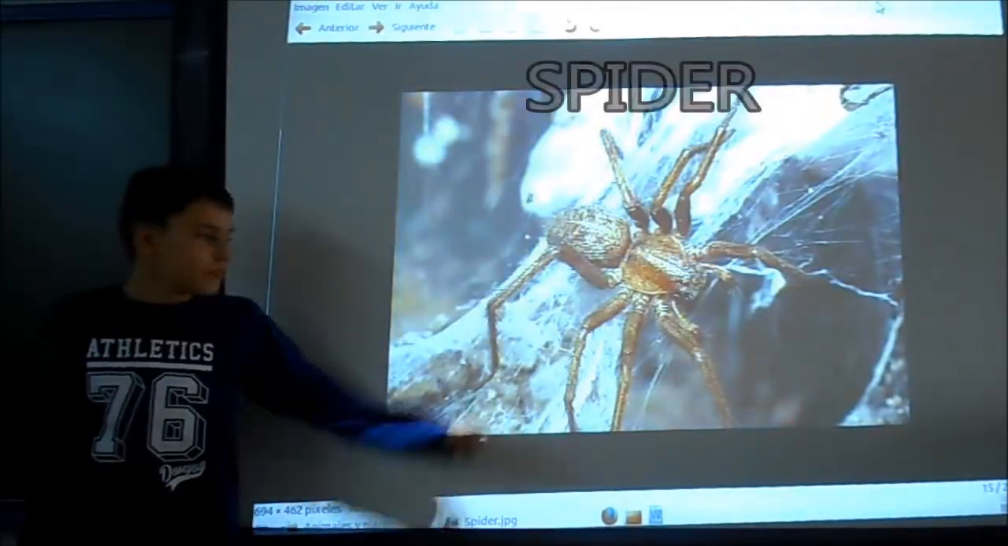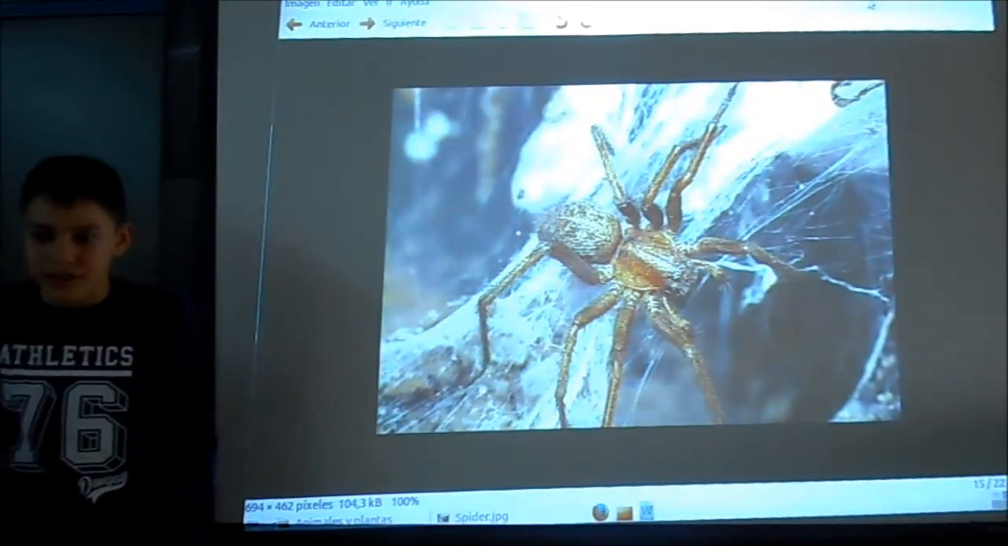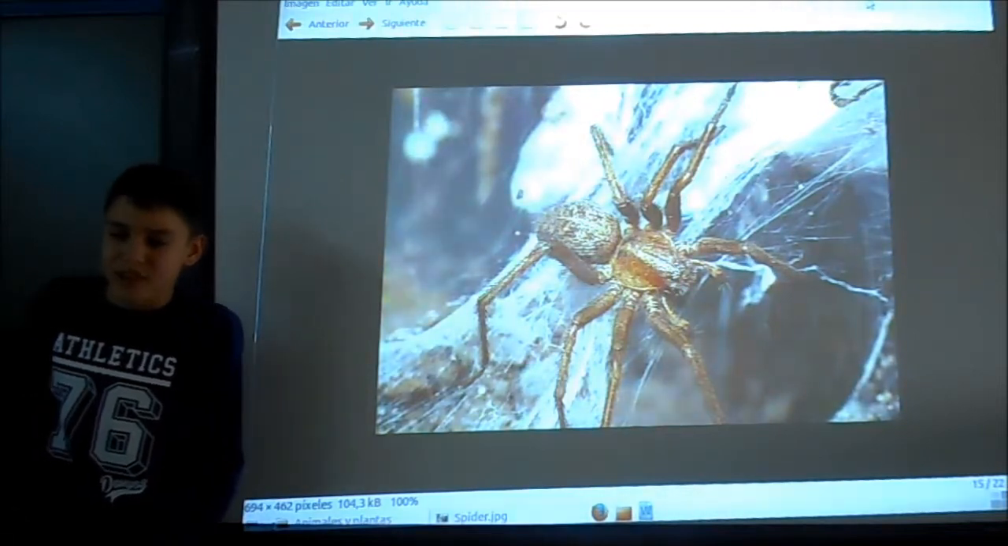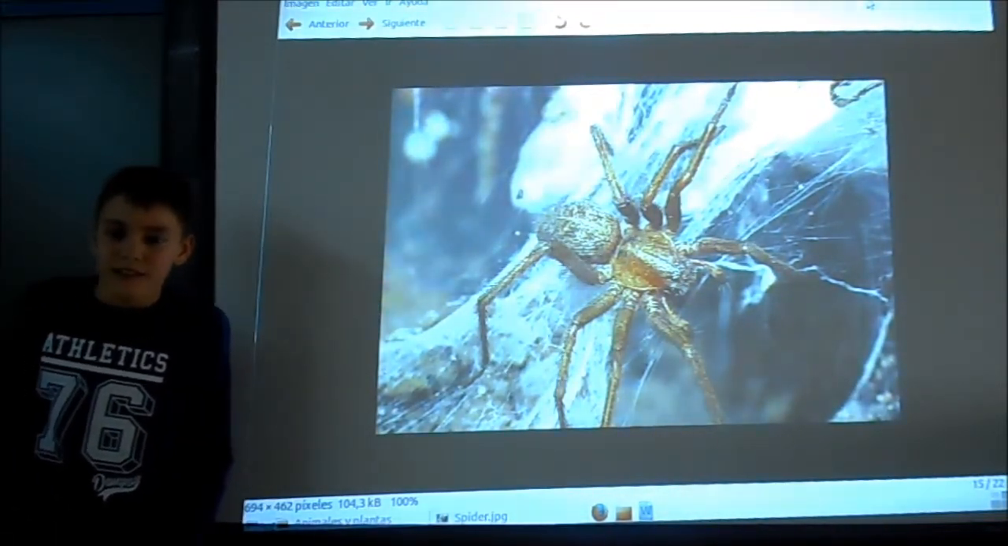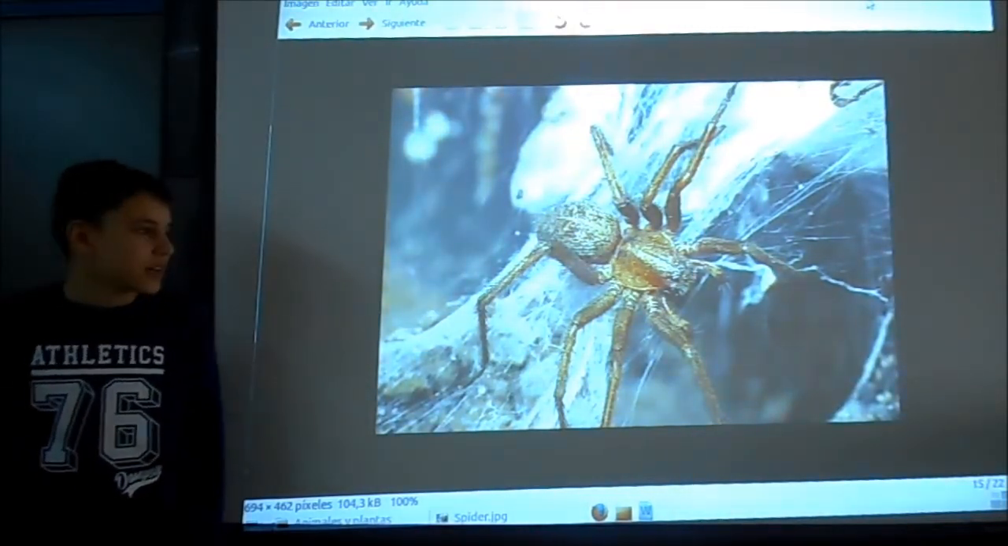I'm going to describe a spider. They are invertebrates. They eat other living things. So they are heterotrophs. They grow inside an egg. And so they are oviparous. They are arthropods and they have an exoskeleton.